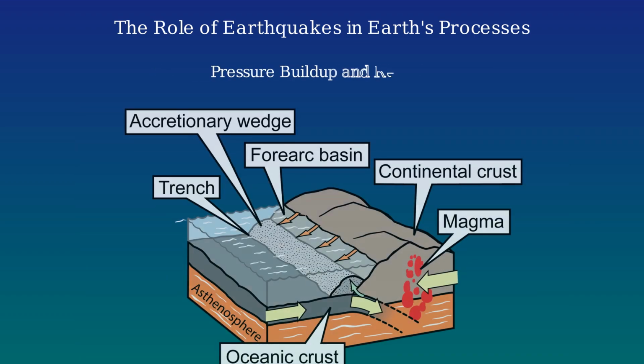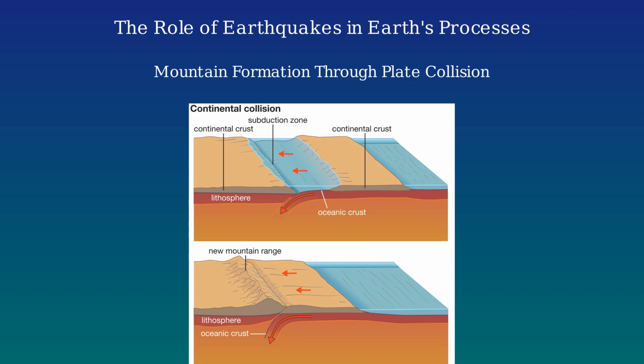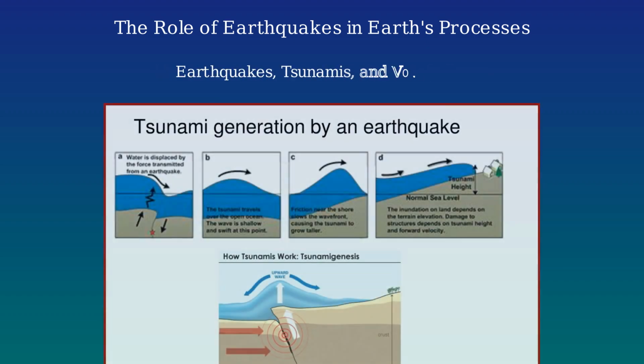Earthquakes occur when pressure built up at plate boundaries is suddenly released, causing the ground to shake. One of the critical roles of earthquakes is in mountain formation, which is driven by the collision of tectonic plates. Without earthquakes, we would lose volcanoes, as most are formed at plate boundaries, and tsunamis, which are often caused by underwater earthquakes, would also be significantly reduced.